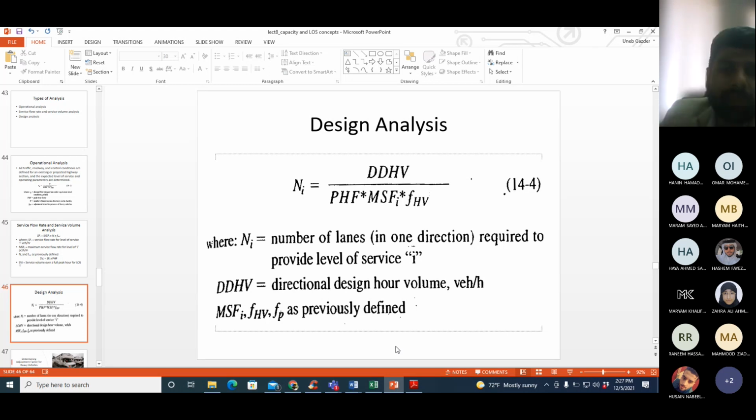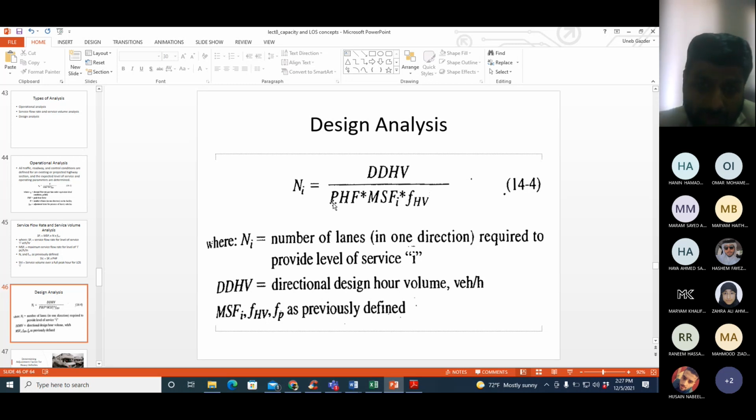Now you have seen in the equations which I have shown you for all three types of analysis, operation, design, and service flow rate, that one factor was common, that was FHV. There are other common factors as well, but we have already discussed them. I showed you peak hour factor. We have done the calculation for peak hour factor. We have done the calculation for DDHV. But the factor for heavy vehicle adjustment we have not covered before. So let us talk about this factor for the remaining part of the lecture today.